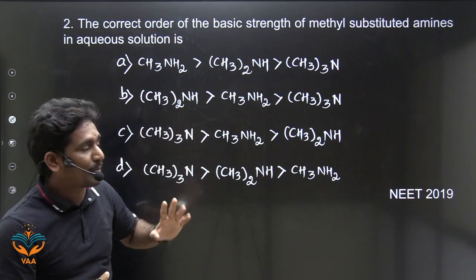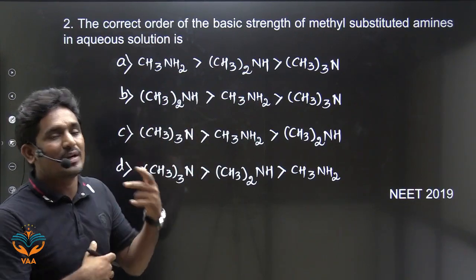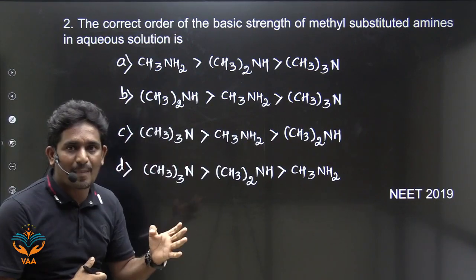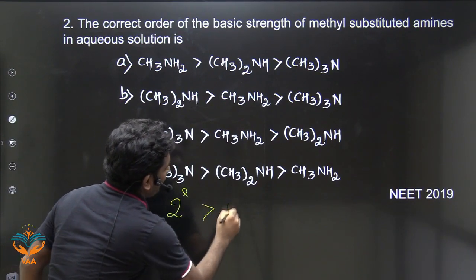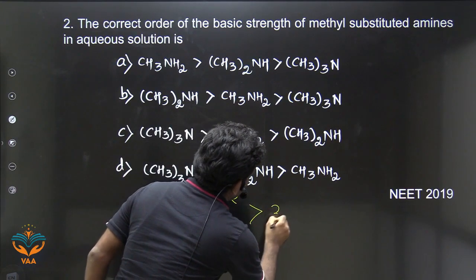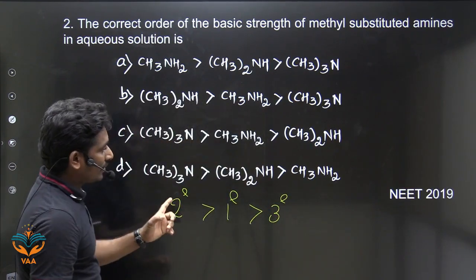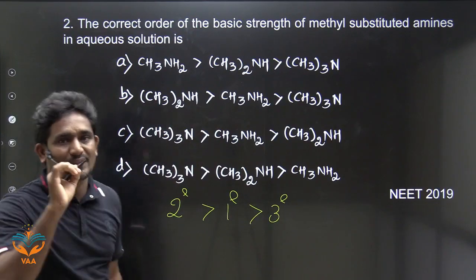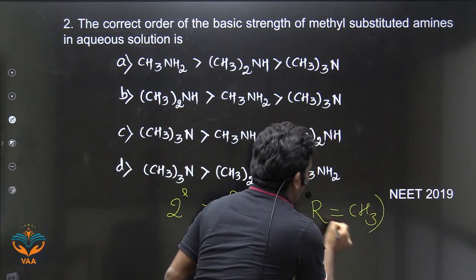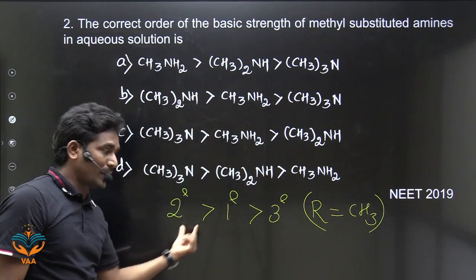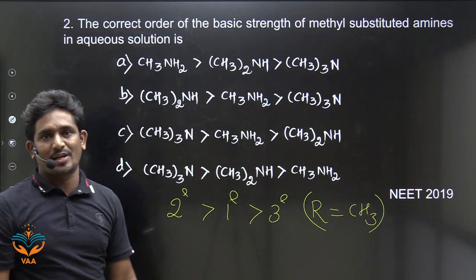So according to experiment, what is the order of basicity? Secondary amines are more basic than primary amines, and then tertiary amines. When the alkyl group is a methyl group, the order will be secondary, primary, and then tertiary.